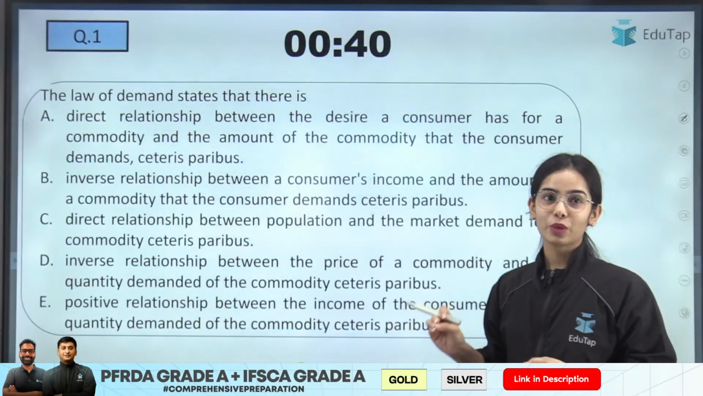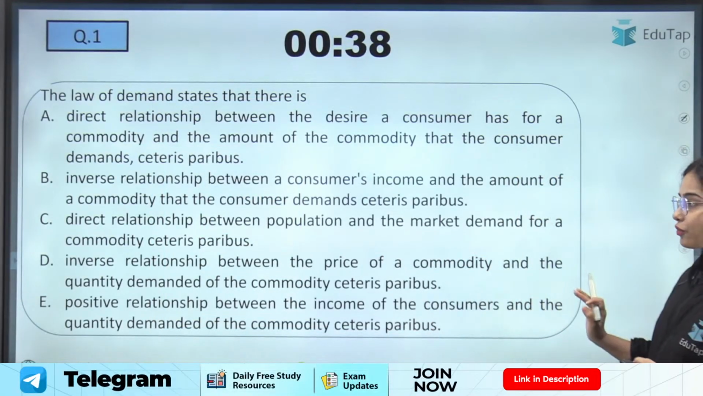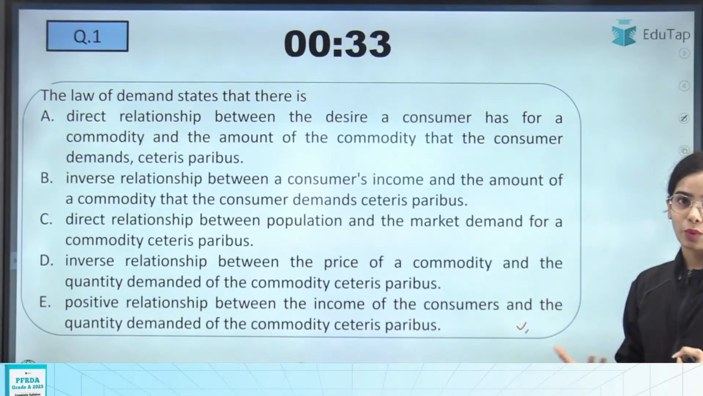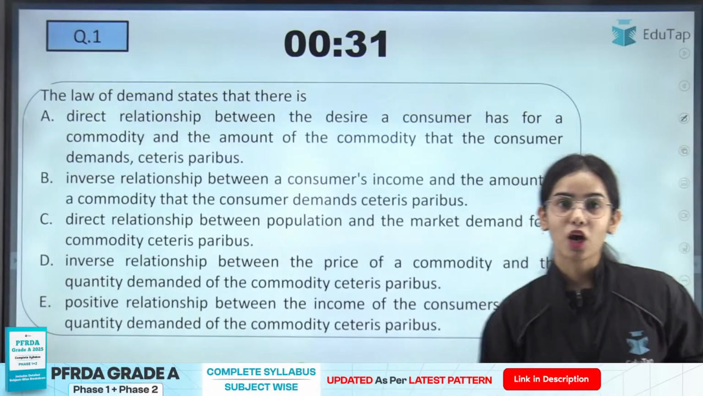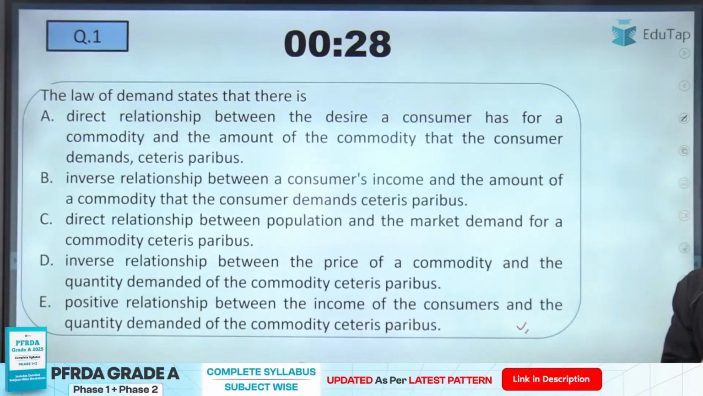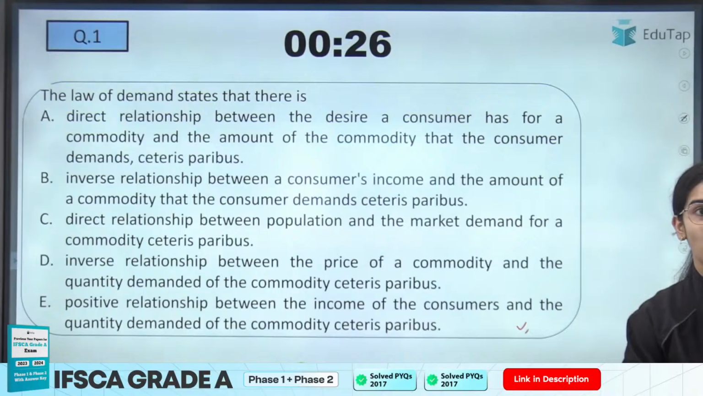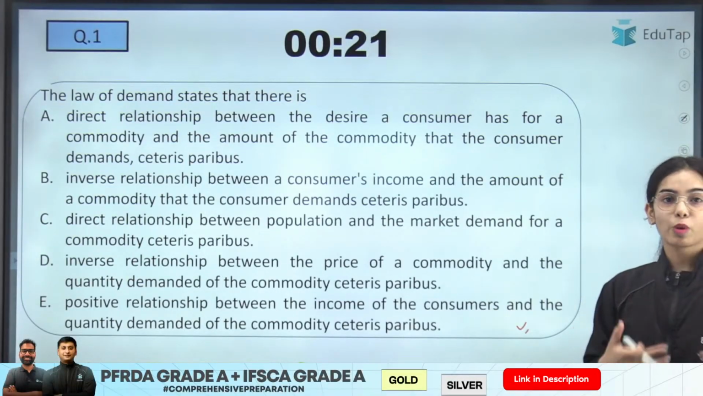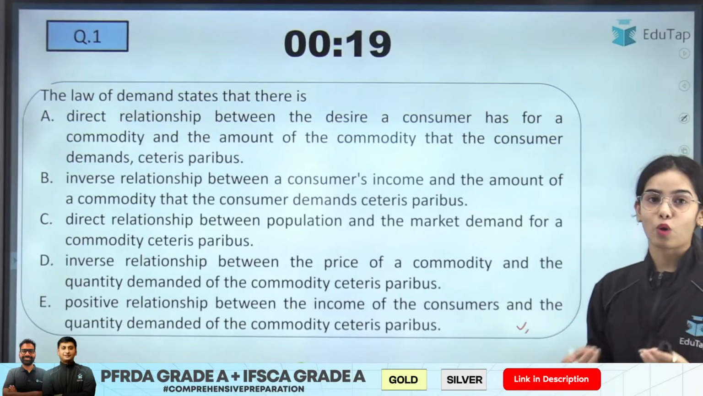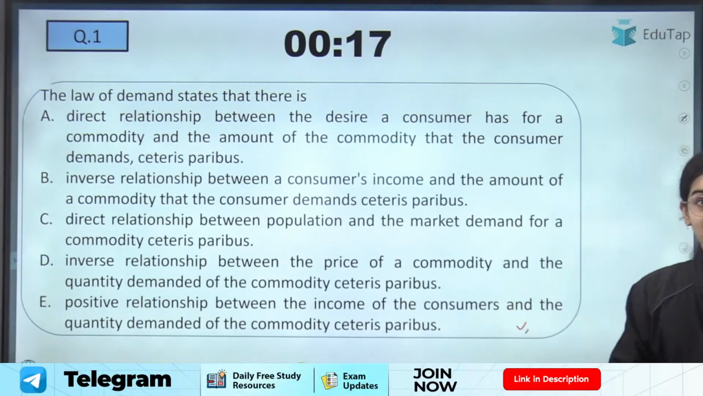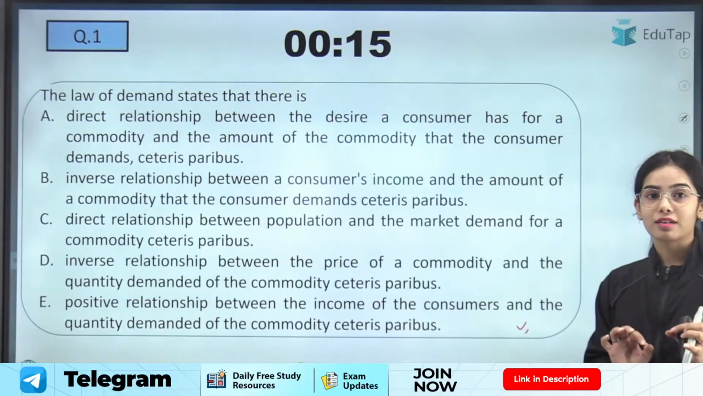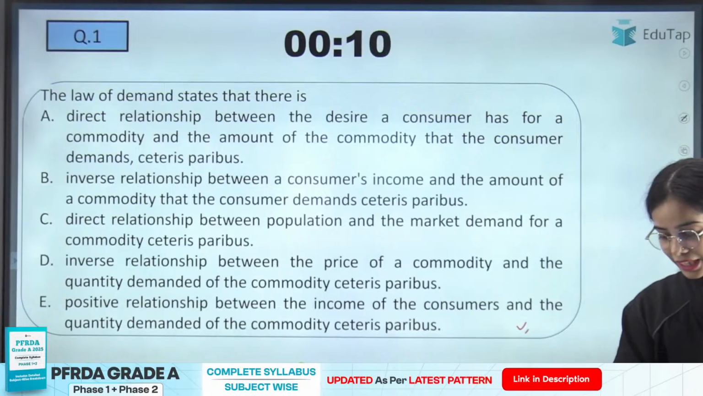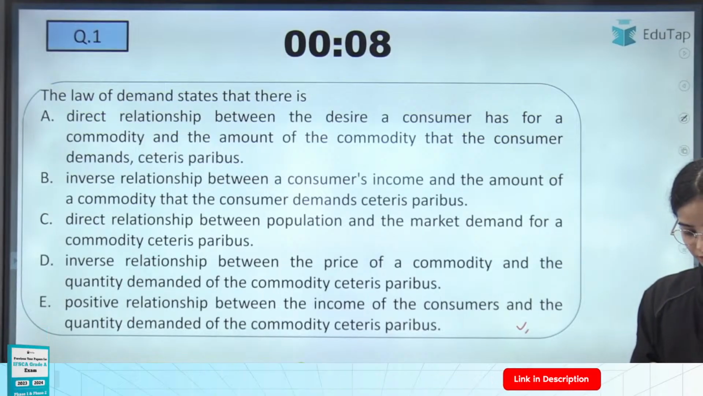Now let's start with the questions. This is the first MCQ in front of you. We are going to start with the easier ones and then go to the difficult ones. The first question is about the law of demand. The law of demand states that there is dash relationship, or what kind of relationship is there as per the law of demand. There is a timer also, so you have to give the answers in the limited time frame. Let's see who is able to answer this question.